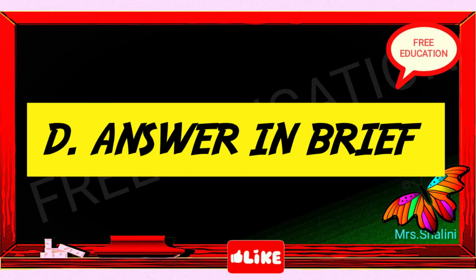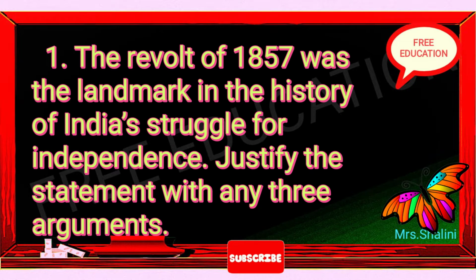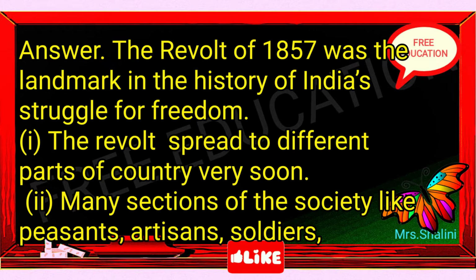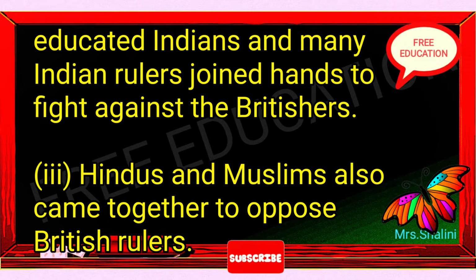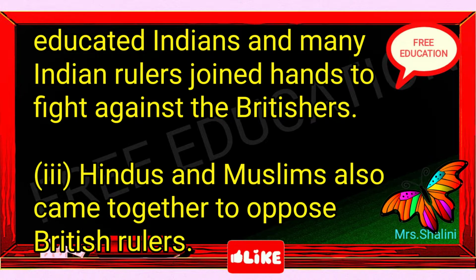Answer these questions. 1. The revolt of 1857 was the landmark in the history of India's struggle for independence. Justify the statement with any three arguments. Answer. The revolt of 1857 was the landmark in the history of India's struggle for freedom. I. The revolt spread to different parts of the country very soon. II. Many sections of the society like peasants, artisans, soldiers, educated Indians and many Indian rulers joined hands to fight against the Britishers. III. Hindus and Muslims also came together to oppose British rulers.